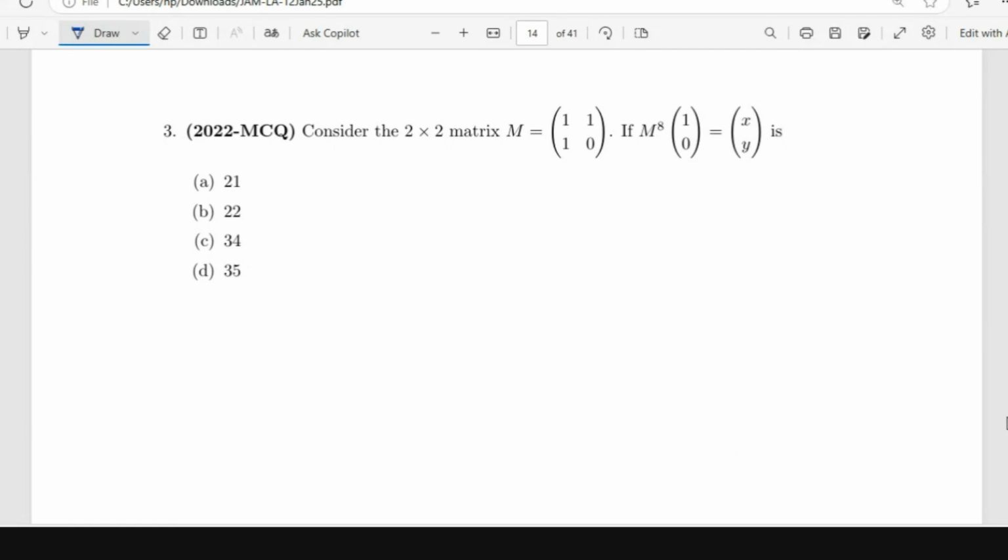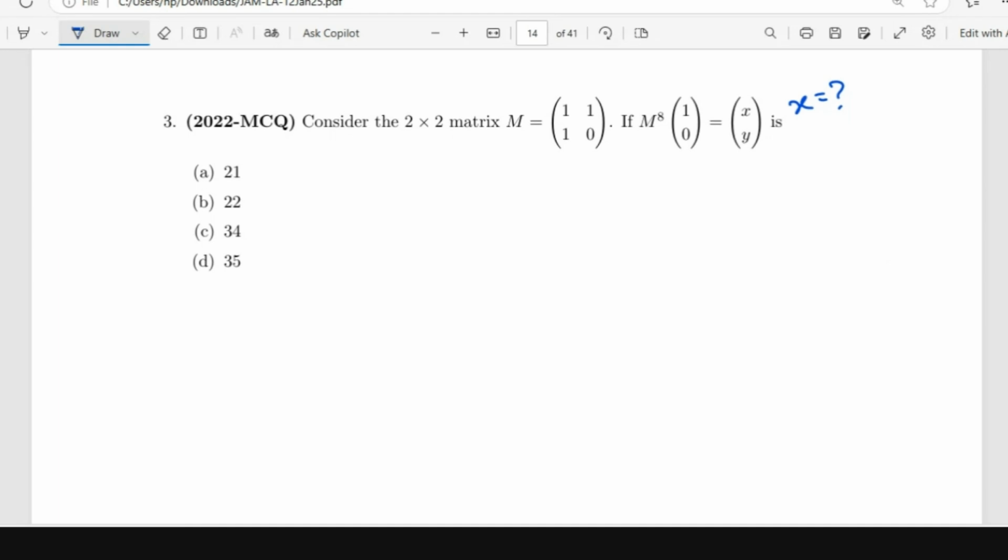So this is a 2022 MCQ. Consider a 2 cross 2 matrix M, and M is given. If M power 8 times 10 is XY. Okay, I think I've missed the question. What is X, or what is Y, or what is X plus Y, or something related to X and Y. Okay. So what is your approach to solve this problem?